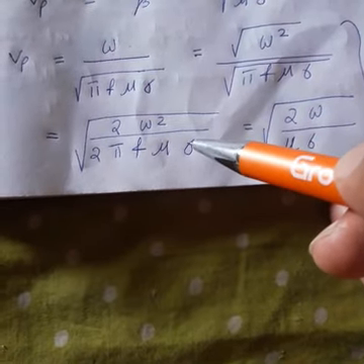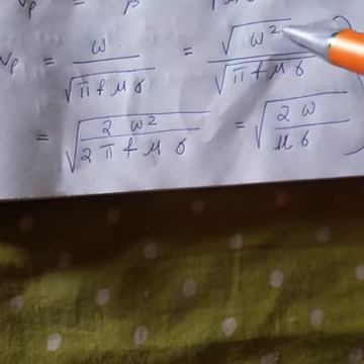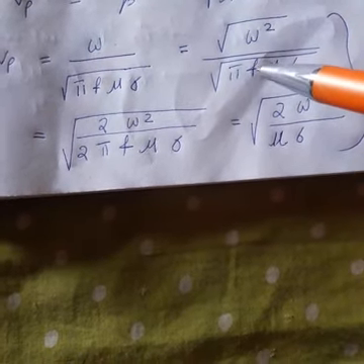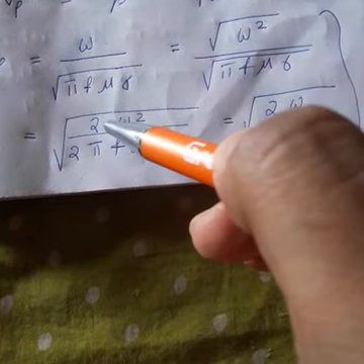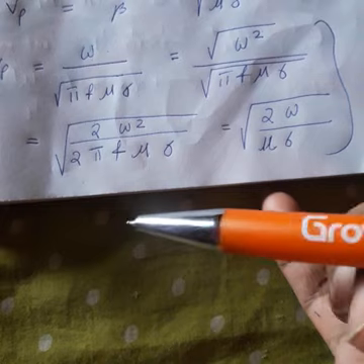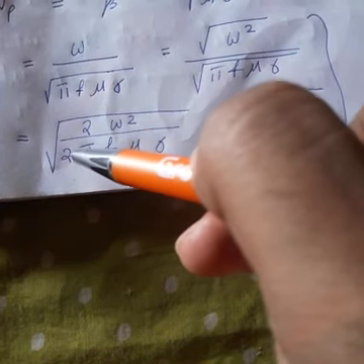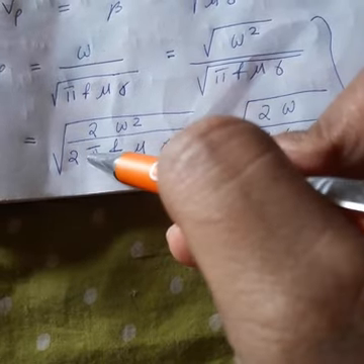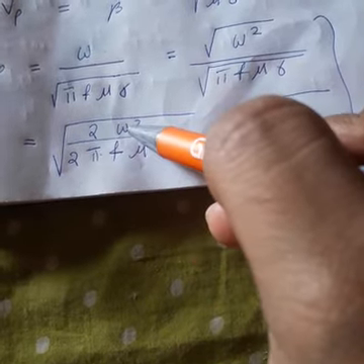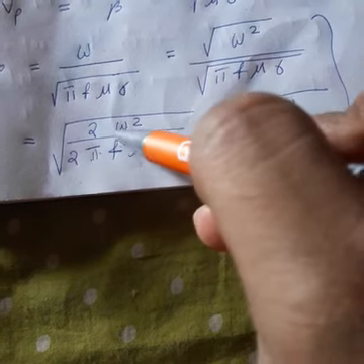Now if you are confused how 2 is there, look here. This becomes root over of omega square by pi f mu into sigma. So simply I multiply a 2, I divide a 2. Clear? Okay. If I divide a 2 here, then 2 pi f becomes omega. And above, omega square. So omega square by omega, 1 omega cancels out.